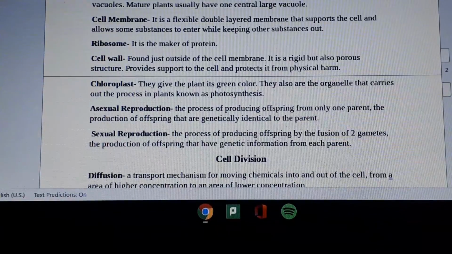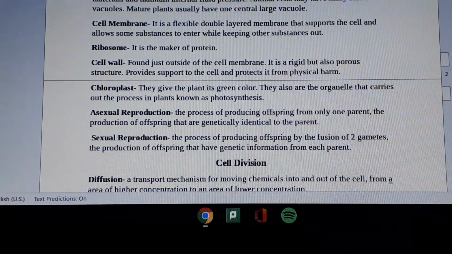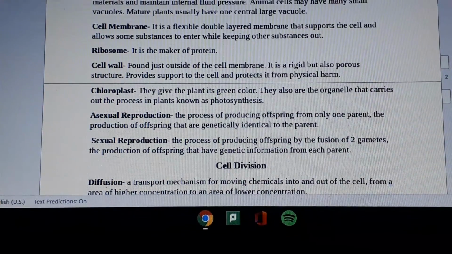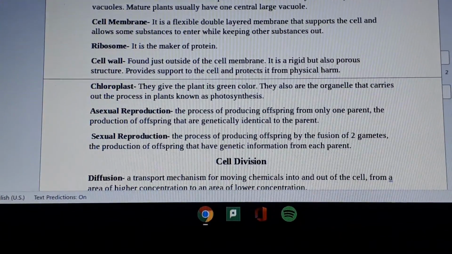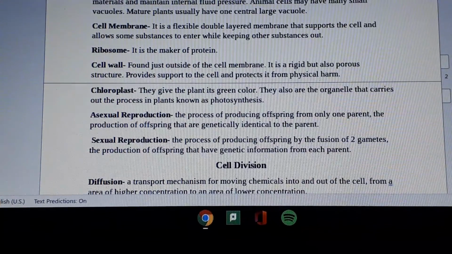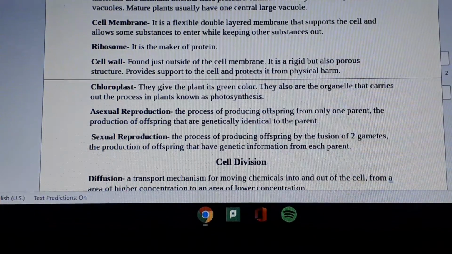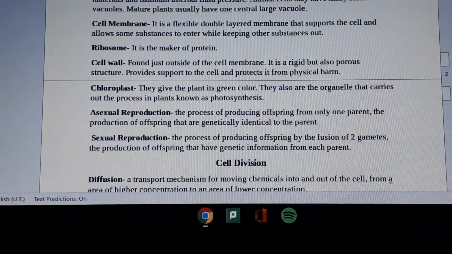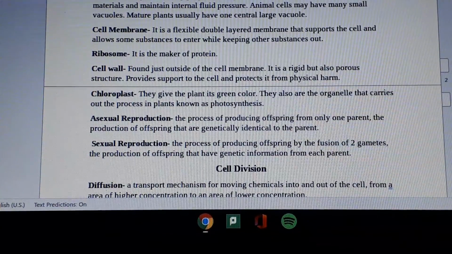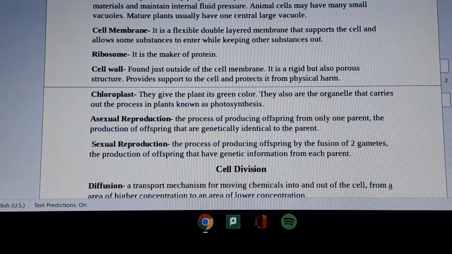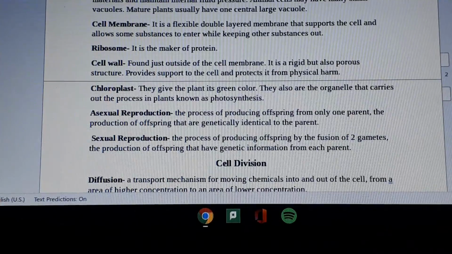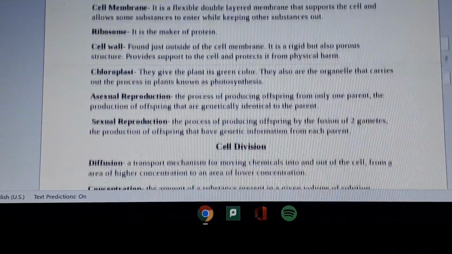Chloroplast: they give the plant its green color. They are also the organelle that carries out the process in plants known as photosynthesis. Asexual reproduction: the process of producing offspring from only one parent, the production of offspring that are genetically identical to the parent. Sexual reproduction: the process of producing offspring by the fusion of two gametes, the production of offspring that have genetic information from each parent.